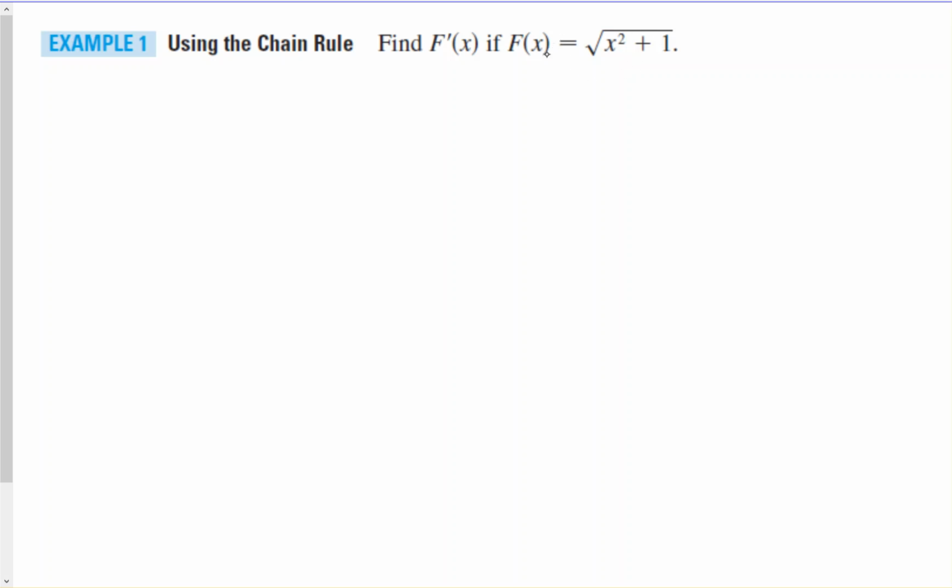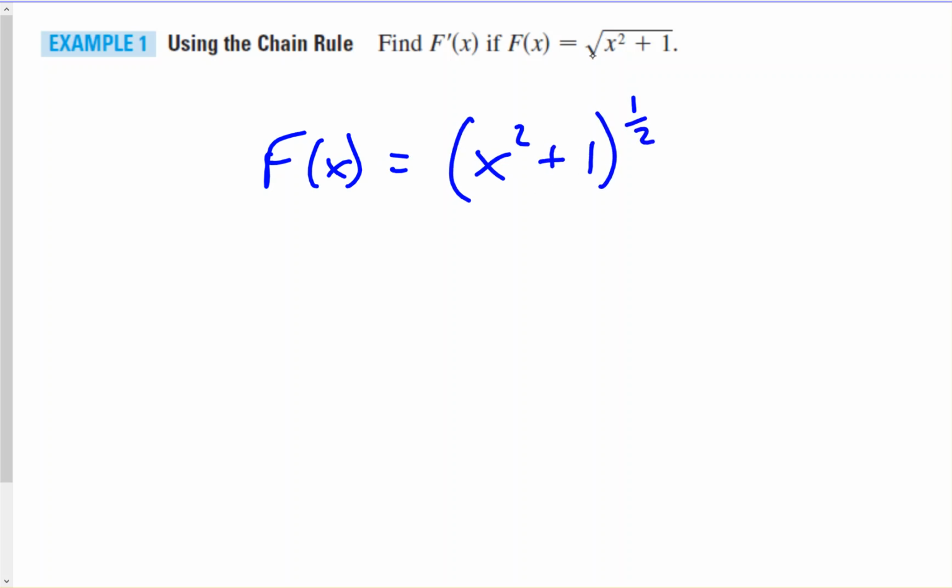So here we have our function. We'll start off by rewriting f of x as x squared plus 1 to the 1/2 power, just rewriting the square root piece like it's a 1/2 power. Now to get our derivative, we would do the outer function first, so it's a power rule.